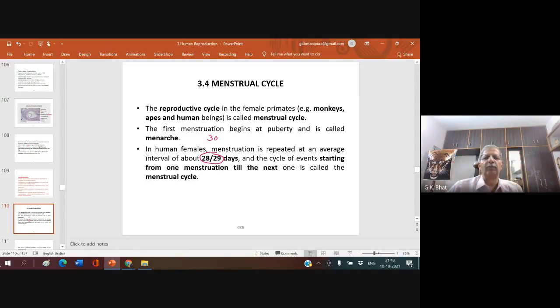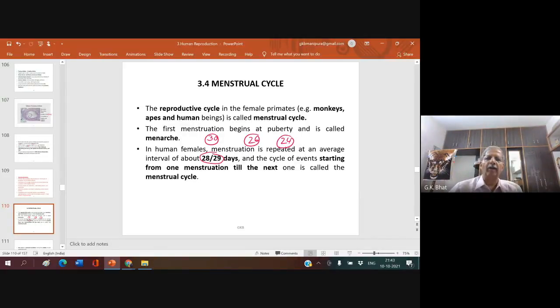Every time she may get the menstruation after 30 days, or some of them may have about 26 days of cycle, or even 24 days, whatever it may be. As long as this cycle takes place around the same time, there is no worry at all. And a woman will not get her cycle on the exact 30 days or exact 28 days of interval every time. I'll tell you later why. It is not like that.